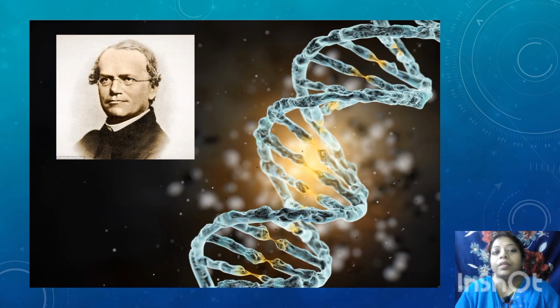Now let's go to the next subdivision, which is the genes. What are genes? The character of a person, any type of character, is transmitted through this type of gene. The gene transfers from one generation to another.